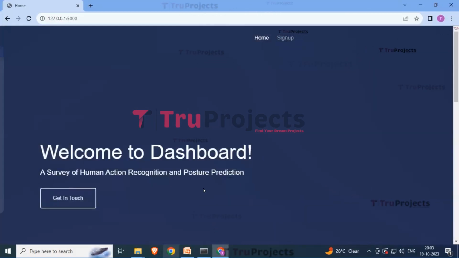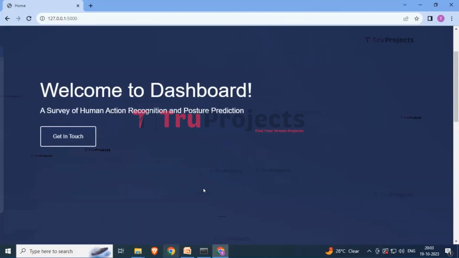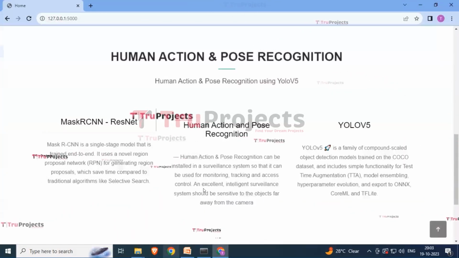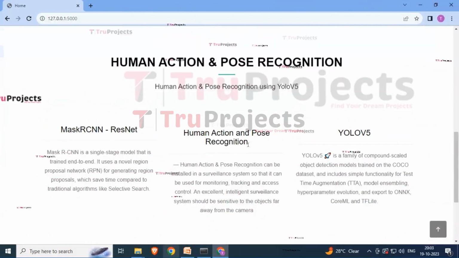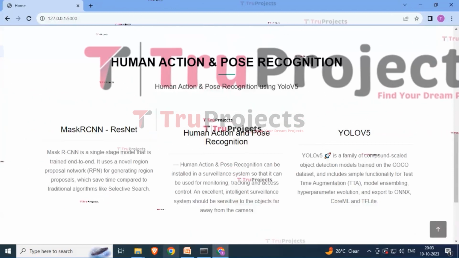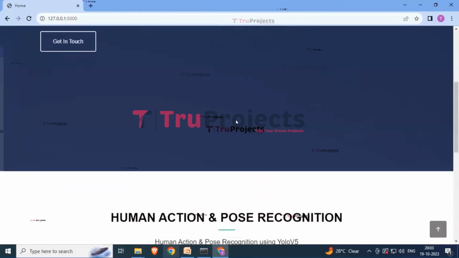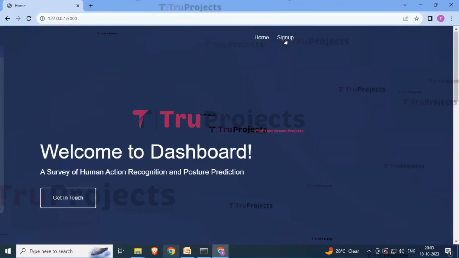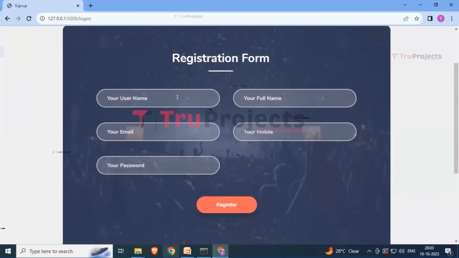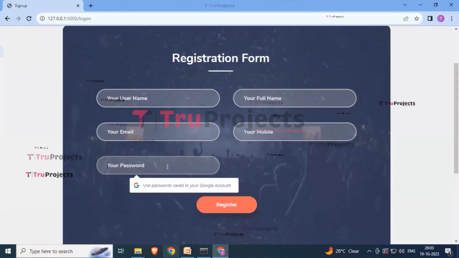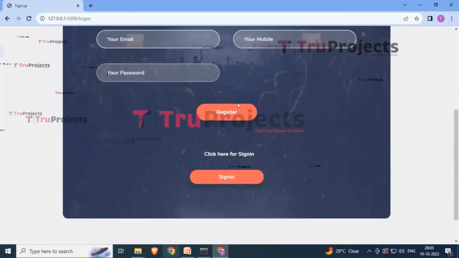So here you can see that this is the home page for the survey of human action recognition and posture prediction. It is all about Mask RCNN, ResNet, human action and pose recognition, YOLOv5. So here you can see that there is a button for sign up. Just click on this button and this is the registration form. Just enter your username, your full name, your email ID, your mobile number and your password over here for doing the registration and click on the register button.